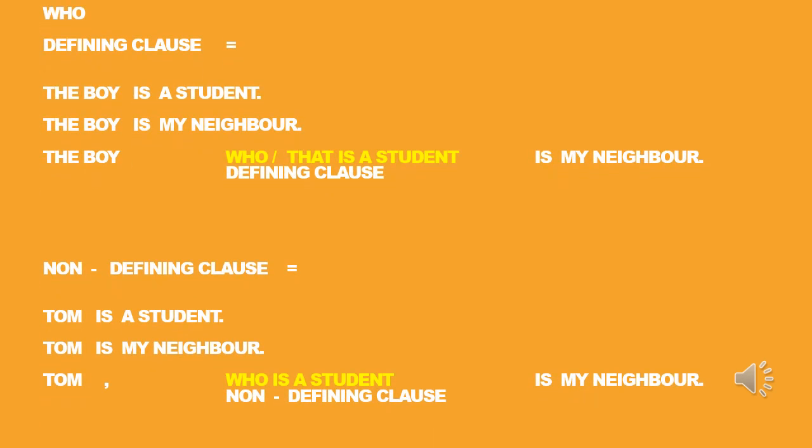Unit 7. Who? Defining clause. The boy is a student. The boy is my neighbor. We don't know the boy. Who is the boy? We don't know his name. How old is he? Where does he live?